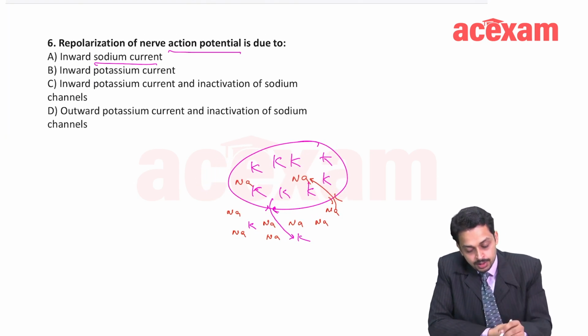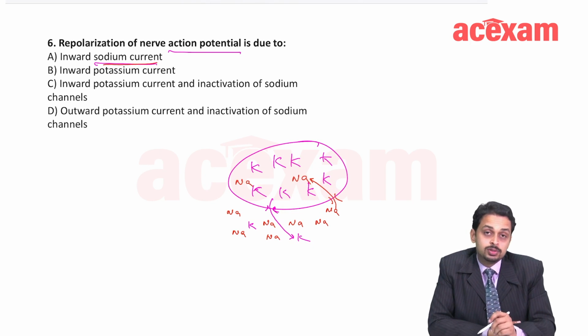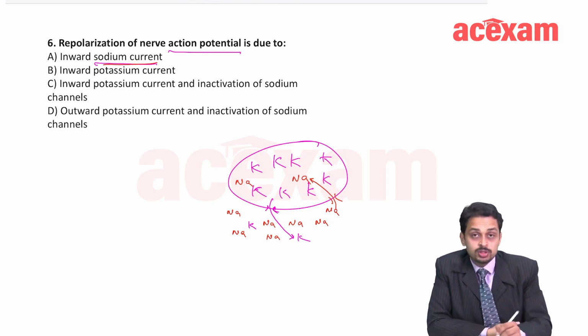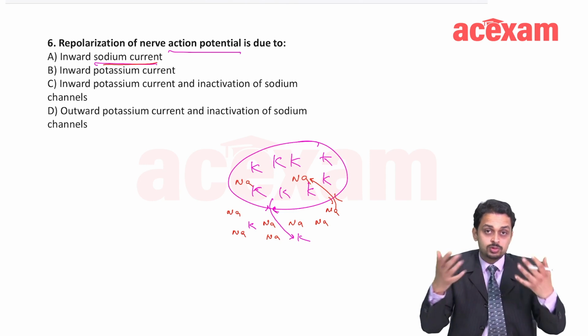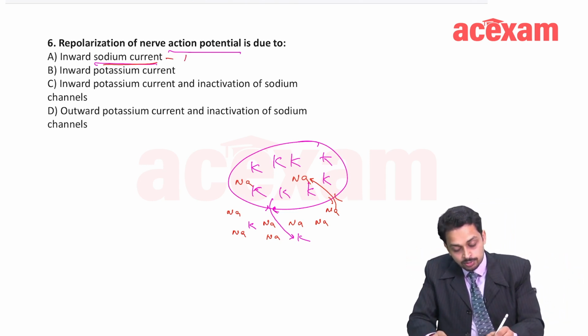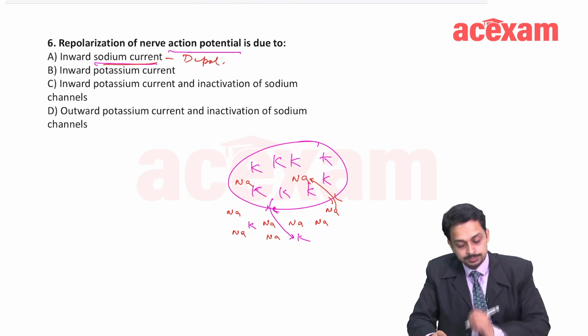Now, inward sodium current, or sodium influx, will lead to depolarization, right? Because there is more positive charge coming inside. Sodium is coming in, positive charge is coming in, so there would be depolarization.